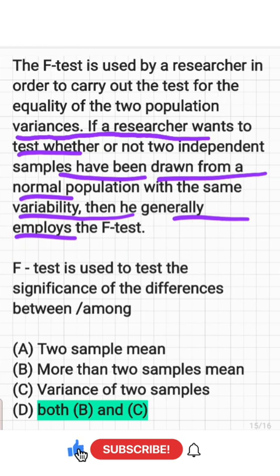Actually, it is used by a researcher in order to carry out the test for the equality of two population variances. If a researcher wants to test whether or not two independent samples have been drawn from a normal population with the same variability, then he generally employs the F-test. That means F-test is used to test the significance of differences between the variances of two samples, to test whether or not two independent samples have been drawn from a normal population or not.